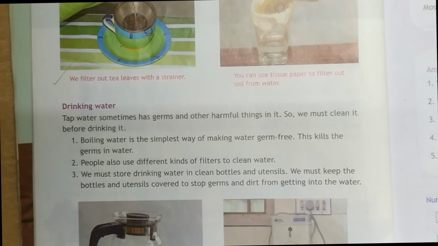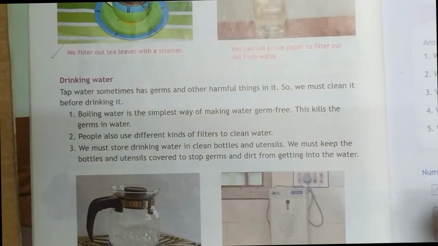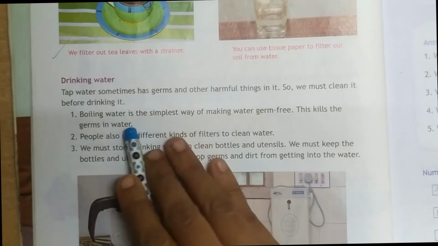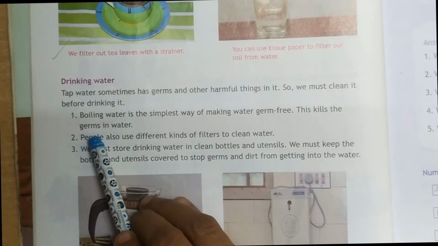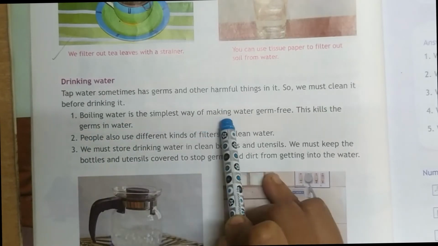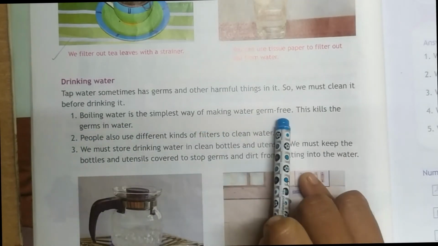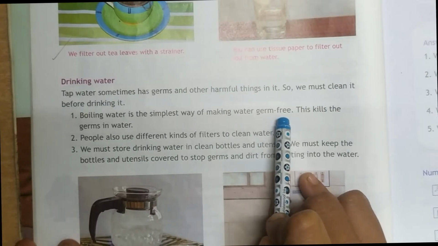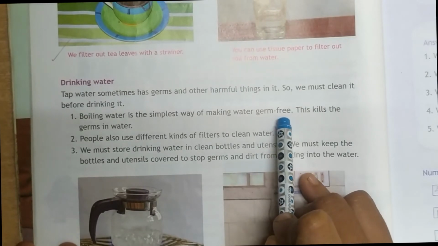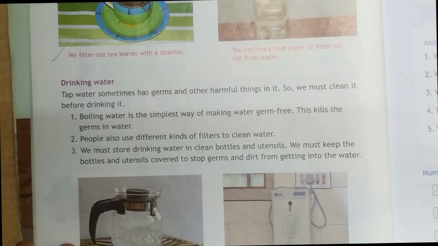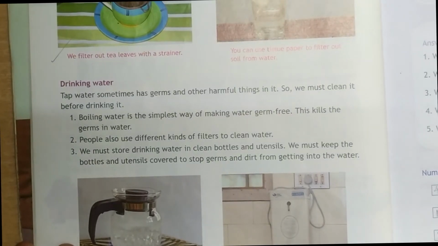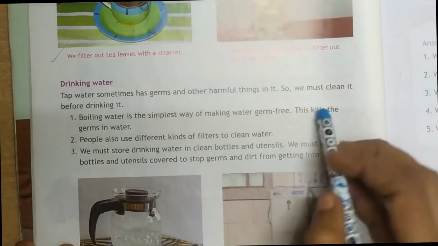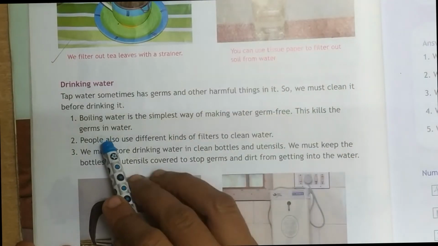When we get the water, what do we have to do? We have to first boil the water. First one is the boiling of water. Okay, first step. Boiling water is the simplest way of making water germ free. Why are you boiling the water? When you boil the water, what happens? The microscopic germs, when you boil, it kills them. Okay, this kills the germs in water.